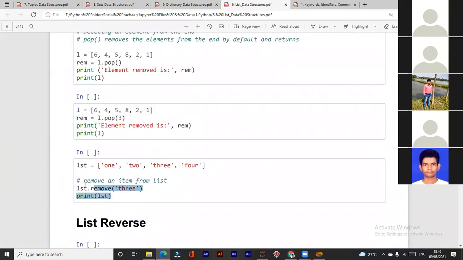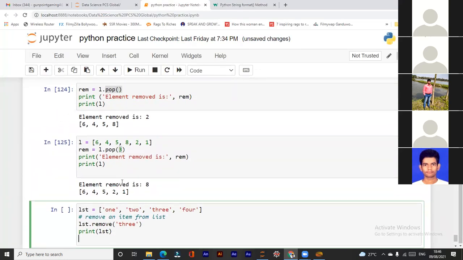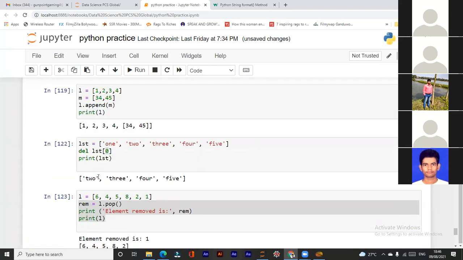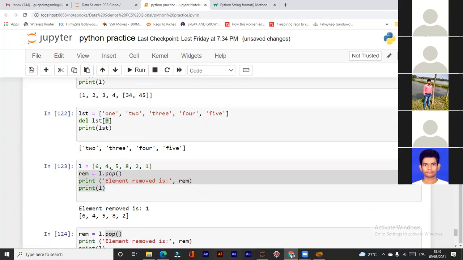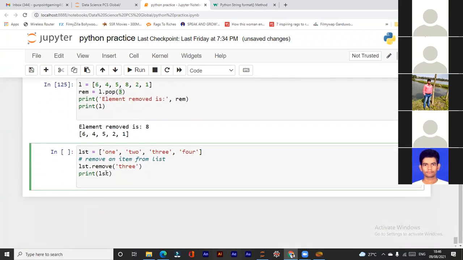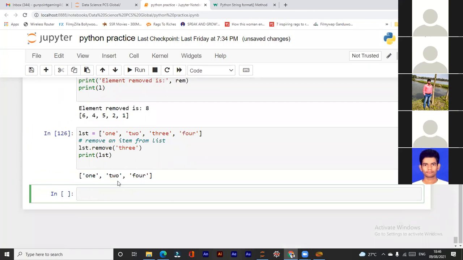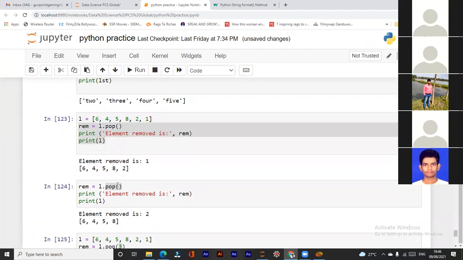Now remove. If we use remove, then we can directly specify the item name which we want to remove. Unlike pop and del, where we cannot specify the element directly and need to specify the index number, in remove we can specify the element name, and that element will be removed. Like I have specified 3 here, and the 3 has been removed. So that's the difference between del, pop, and remove. And if you do not specify any index in pop, it will remove from the end.